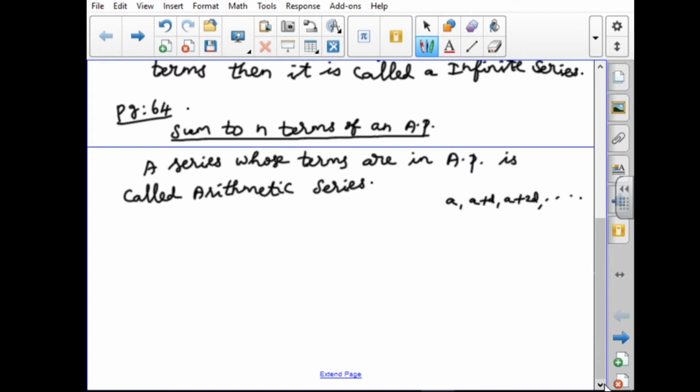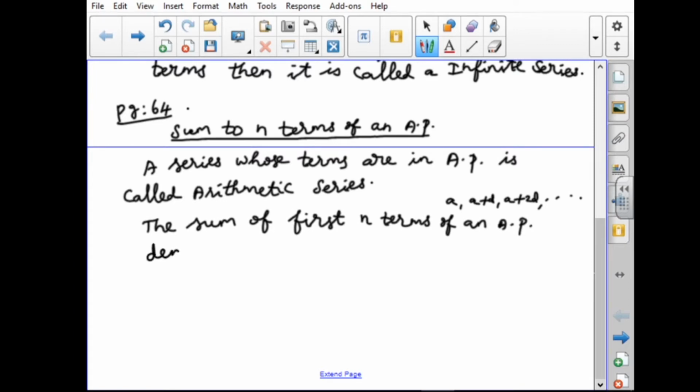The sum of the first n terms of an AP is denoted by Sn.